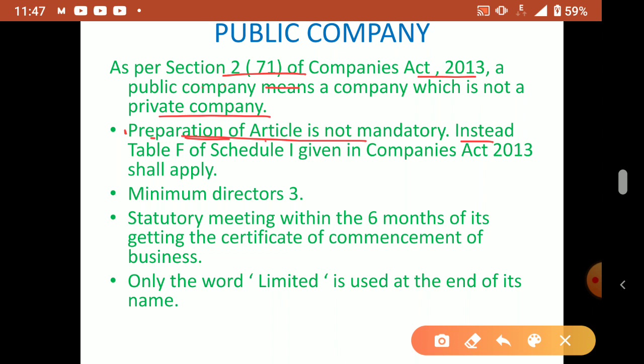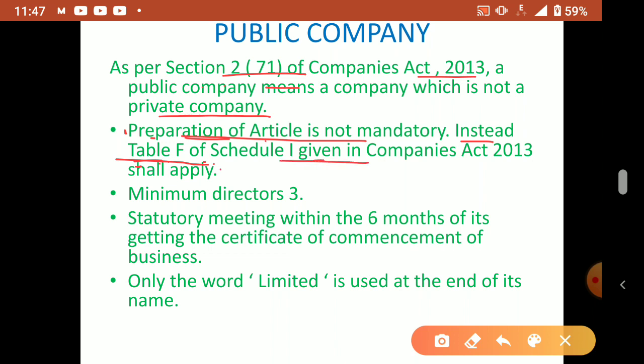But the articles of association explain the internal management of the company, how the company has to work. So all the internal rules and regulations we have to write and keep in the articles of association. But for a public company it is not compulsory to prepare articles of association. Instead they can follow what? Table F. Table F is like an artificial, already made articles of association.